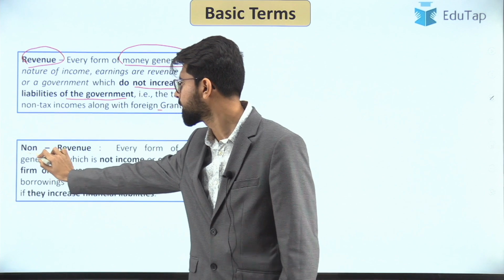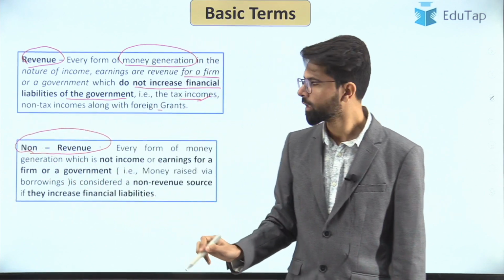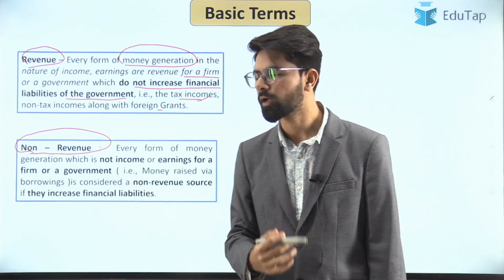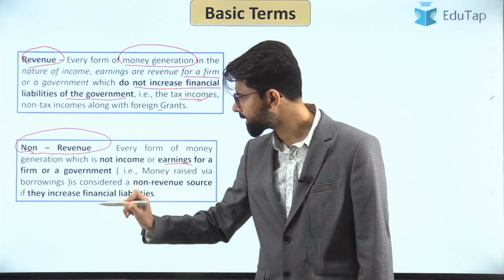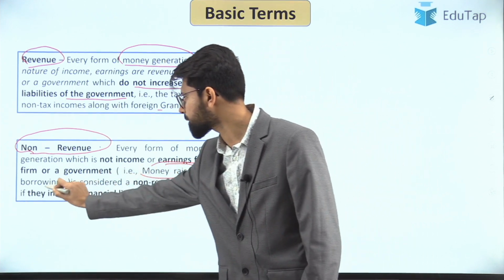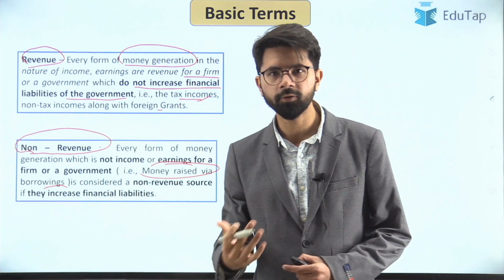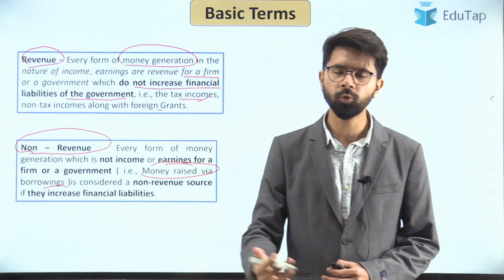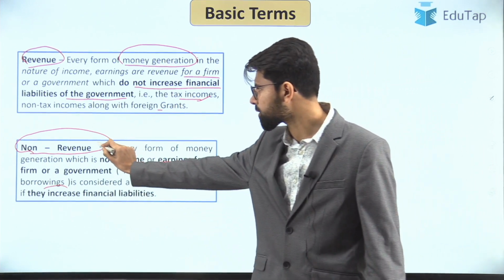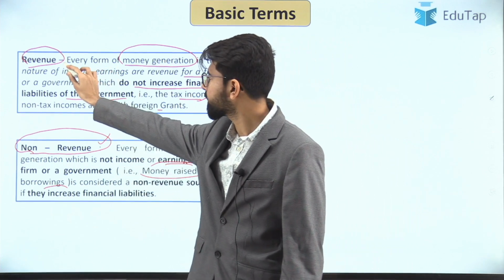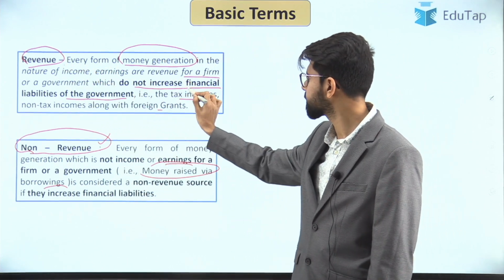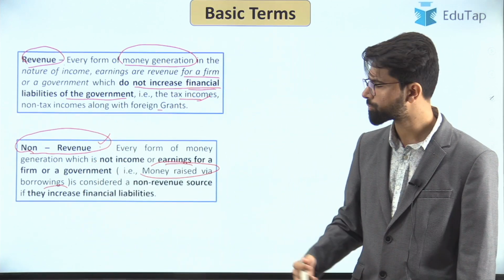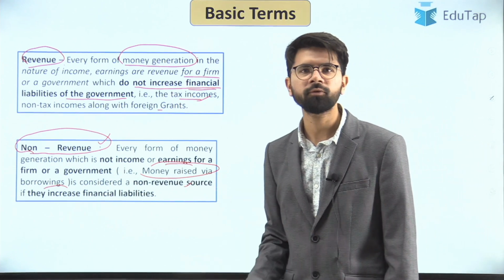There is one more term you must be familiar with, that is non-revenue. Even here the understanding is based upon income or earnings for a firm or government, but here the income is raised via borrowings. If you are taking a loan as an individual, that is non-revenue, because that is creating a financial liability where you will have to return the money in future. I hope that is very much clear. Revenue refers to that aspect where you are not creating any financial liabilities for the government, and non-revenue is where you will be creating a financial liability in future.